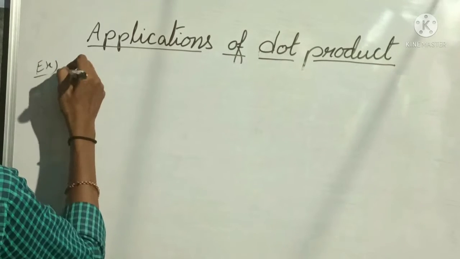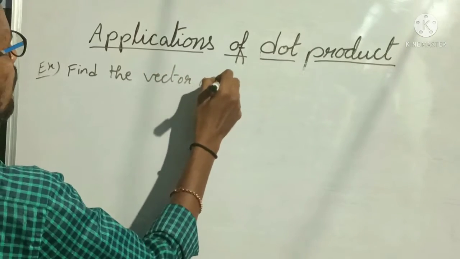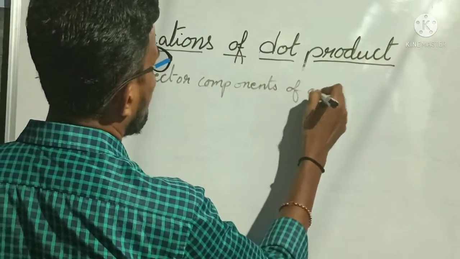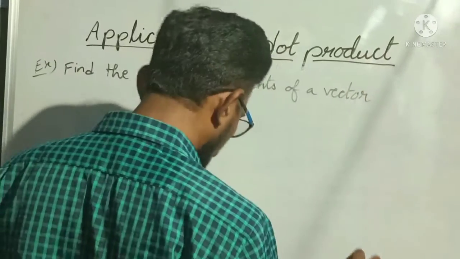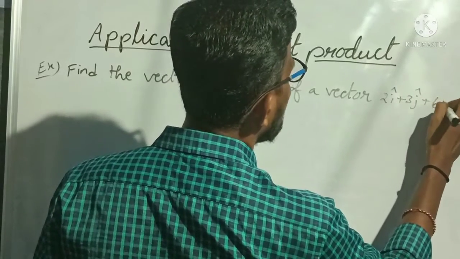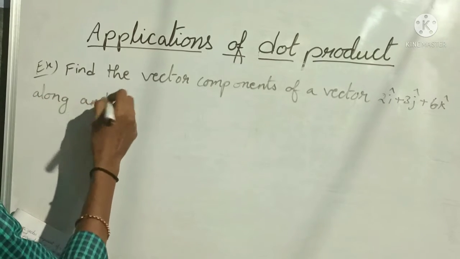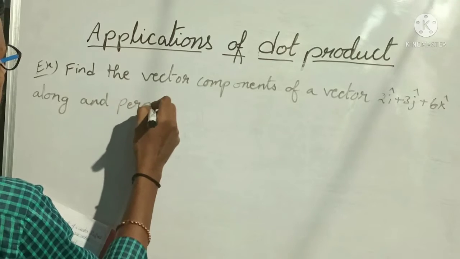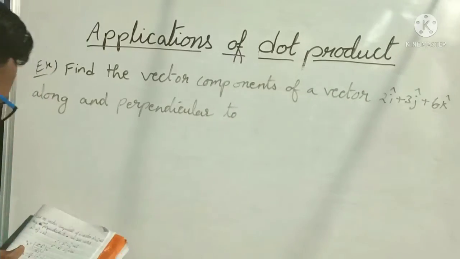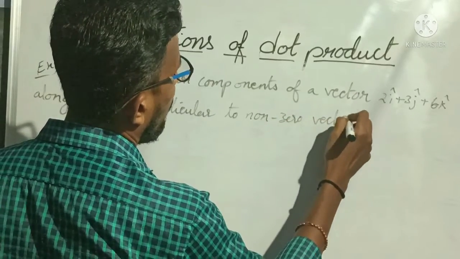Example. Find the vector components of a vector 2i cap plus 3j cap plus 6k cap, along and perpendicular to the non-zero vector, okay.